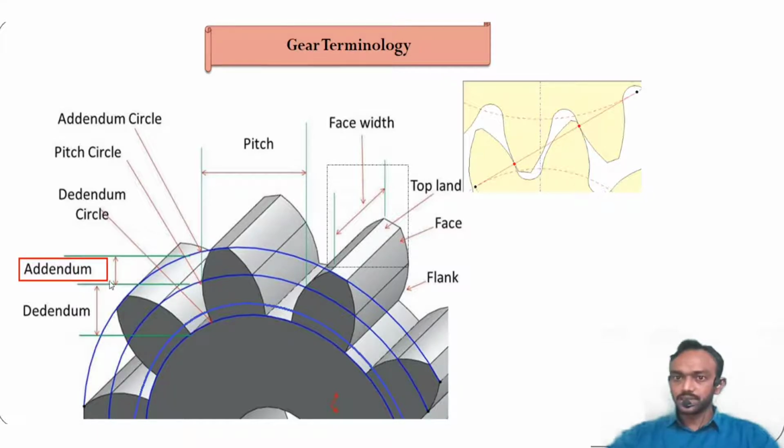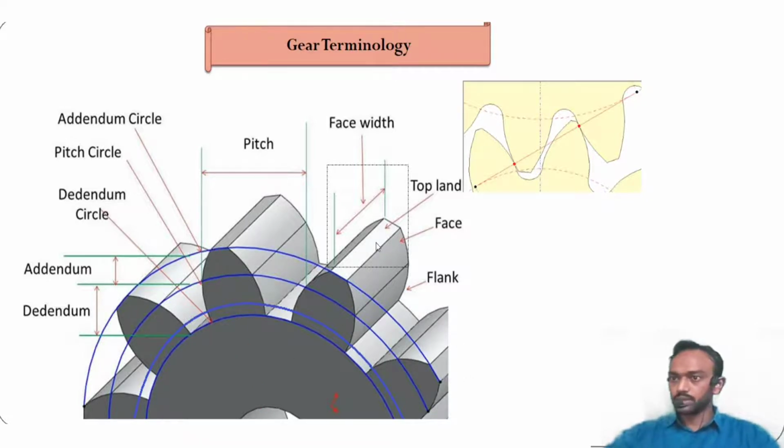Now start with the addendum. First of all, what is addendum? Addendum is the distance measured between the pitch circle and the addendum circle, and the same for dedendum. Dedendum is the distance measured between the pitch circle and the dedendum circle, and this distance will be measured along the pitch radius.